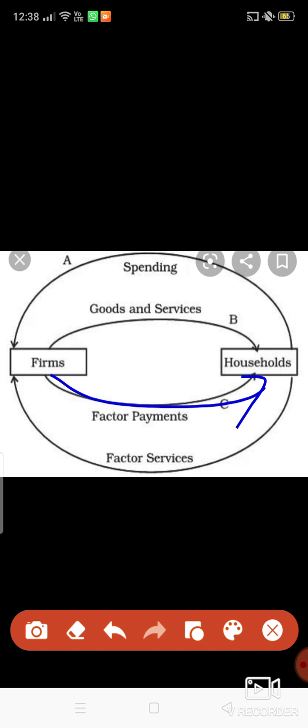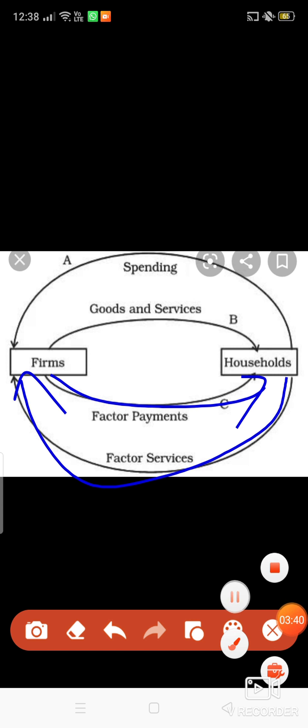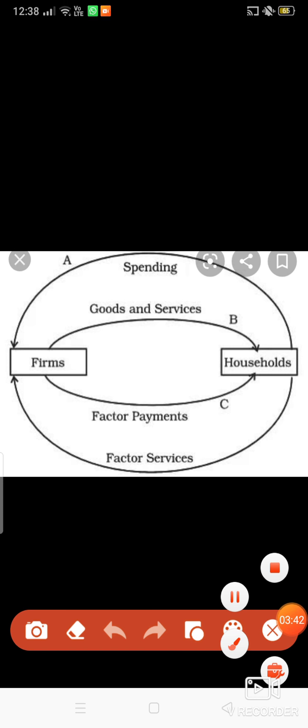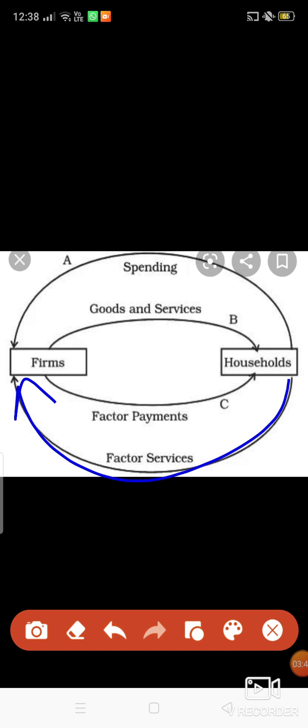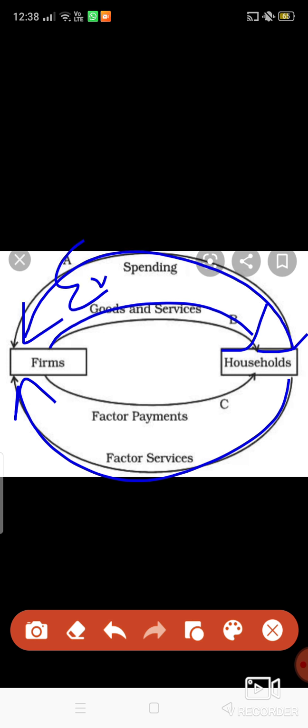Now, one more thing: for the factor services which the household gives, the firm will give goods and services to the household. After that, the household will spend on consumption expenditure.